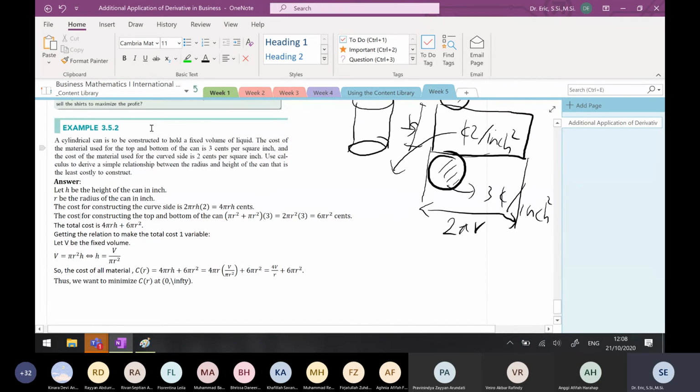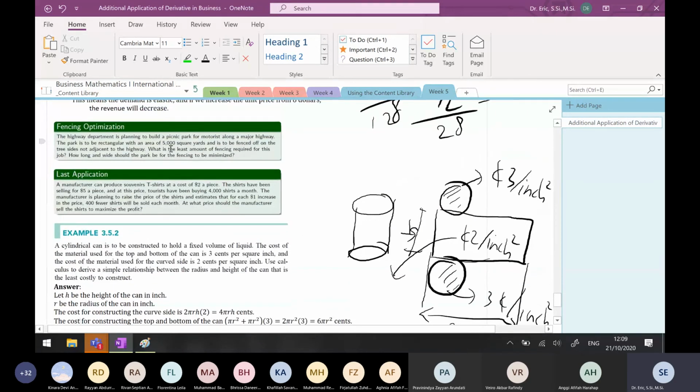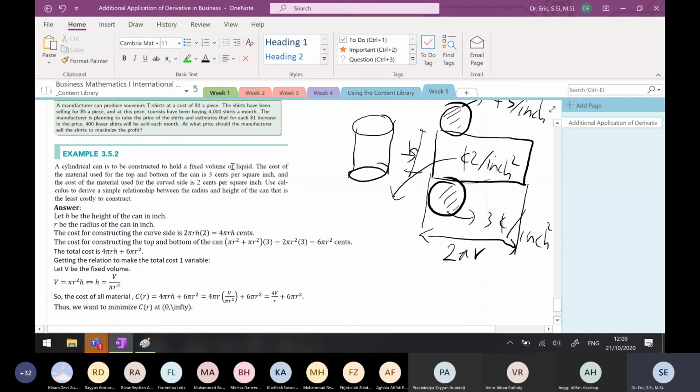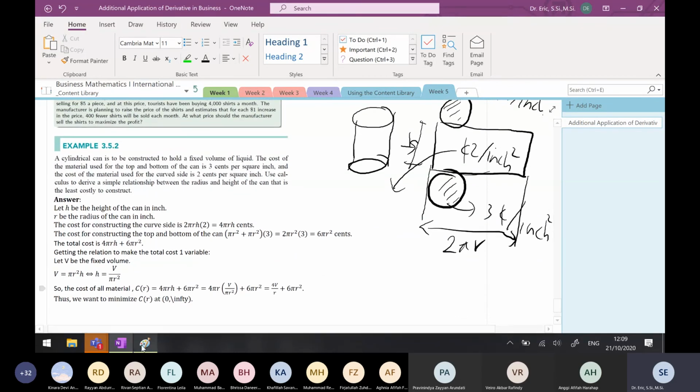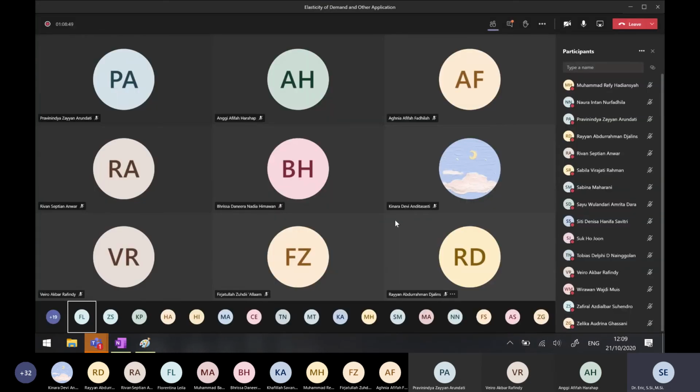This is in the textbook, and this is also in the textbook. This is all in the textbook, but I have given you the slides. Oh, I've forgotten to give you the slides. I will give them to you today. If you don't have any questions, we will stop here.